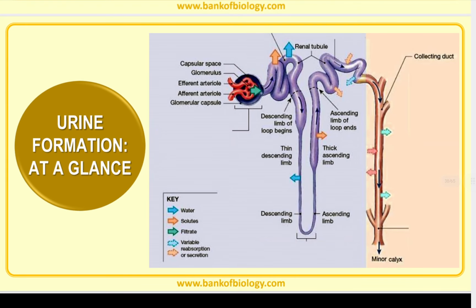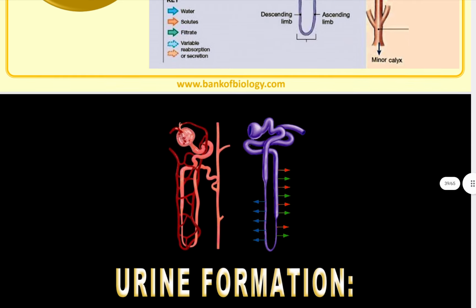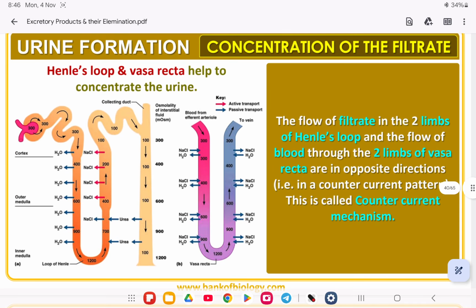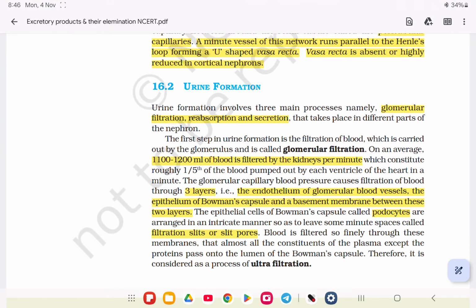Next, urine formation at a glance. You can see the diagram is important. Follow the arrows and you can easily find out where water, solute, filtrate, reabsorption and secretion occur. Counter current system. Before starting this, let's see your NCERT. See the urine formation. The same important points are given. Three main steps: filtration, reabsorption and secretion. They occur in different portions of the nephron.